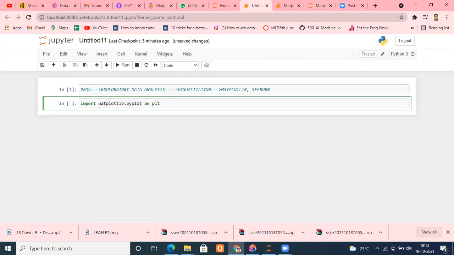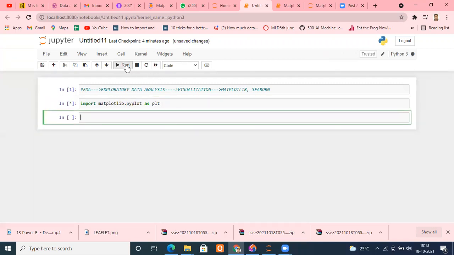So instead of writing matplotlib.pyplot everywhere, we will directly write plt. This is an alias. For example, we write import pandas as pd. Same way, we write import matplotlib.pyplot as plt. Let me execute that. Perfectly executed. If you are using Anaconda Navigator, don't worry, you don't have to install it because it's available by default. You have to just import it. If you are using other Python setups, then you have to install it.